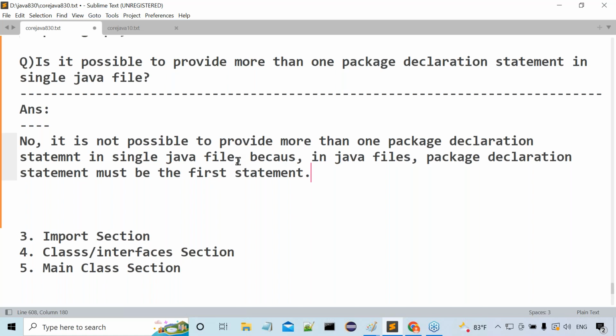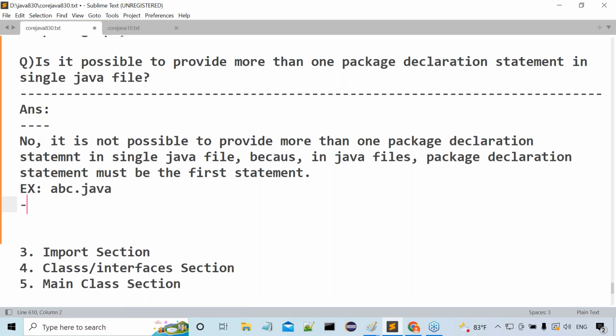Listen carefully. First of all, our question is what? Is it possible to provide more than one package declaration statement in a single Java file? Was the answer no? No. Why is it no? It is not possible to provide more than one package declaration statement in a single Java file. Why? Because in Java files, the package declaration statement must be the first statement. Clear or not? Some examples I'm telling to you. Guys, observe carefully. My file name is abc.java.